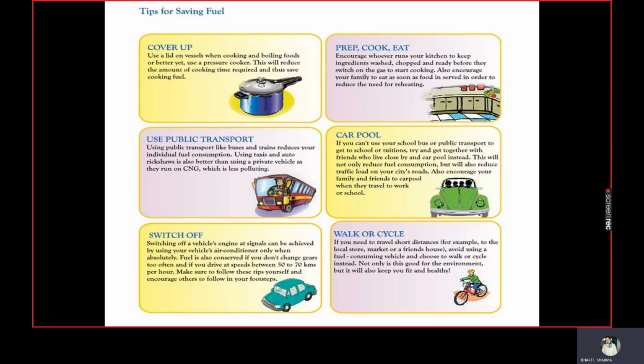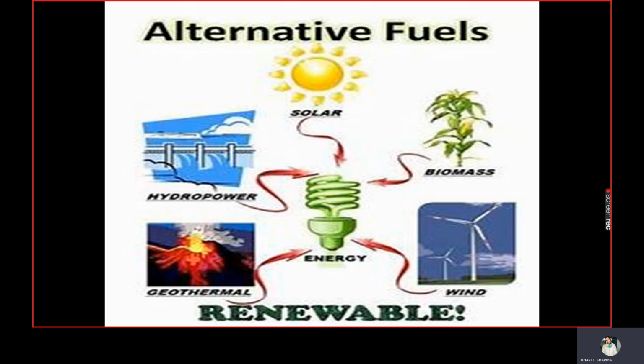So children, this is a small topic, coal and petroleum, in which we have studied that coal and petroleum are limited in nature. Not only us, but the whole world is aware of it. Why? Because coal and petroleum are both releasing a lot of carbon dioxide, right?